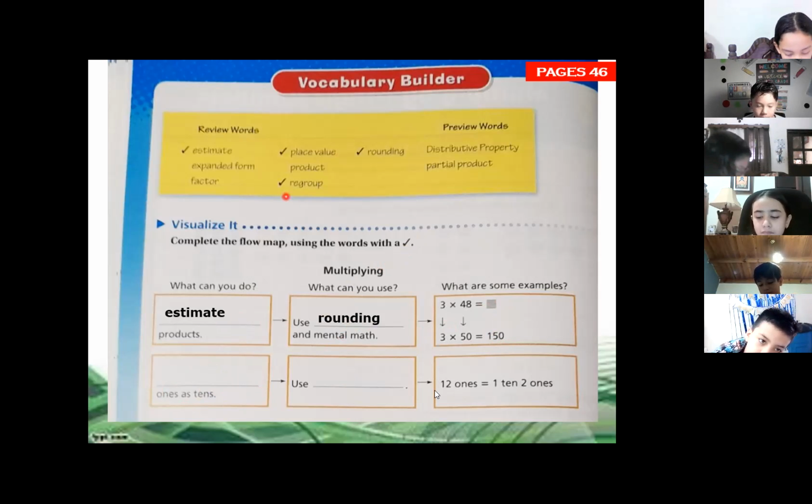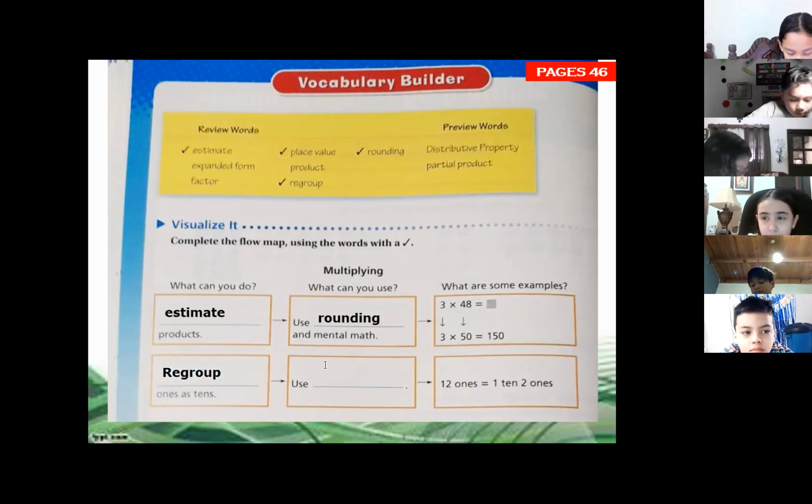Look at the example. We have 12 ones equals 1 ten and 2 ones. We regrouped, so we're going to write regroup. Regroup the ones as tens, use the place value. Excellent, use the place value.